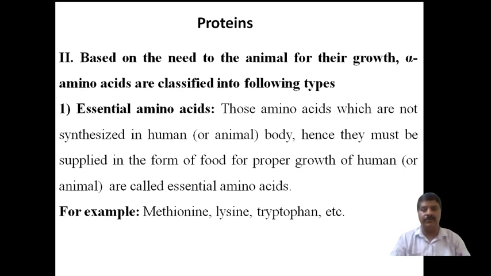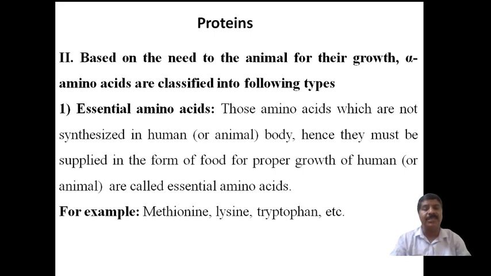Those amino acids which are not synthesized, not liberated or not produced in human beings or animals in biological processes, such as muscle activation, or expansion or contraction of the muscle, cannot be produced, and they are required for proper growth of the human or animal body.